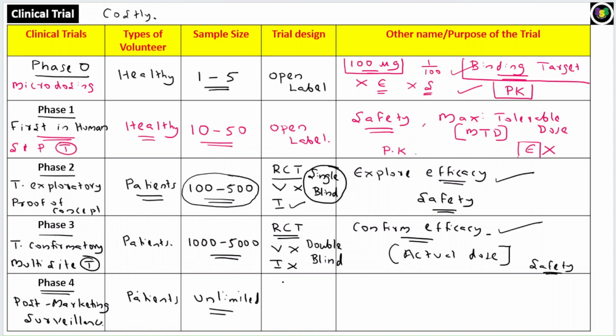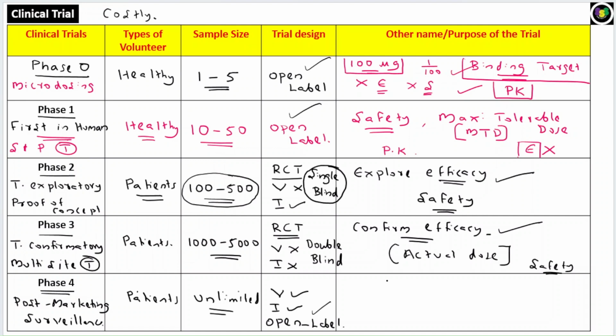Now here, whether it is an open label or a blinding study. See, you know that when a drug is in the market and the patient takes the drug, the patient will be aware of the drug, right? And the person who prescribes the drug also will be aware. So that means both are aware. So basically, it is an open label, not a closed label. Open label study. Okay, so phase 0, phase 1, as well as phase 4, they are open label studies. Whereas phase 2 and phase 3, they involve blinding.